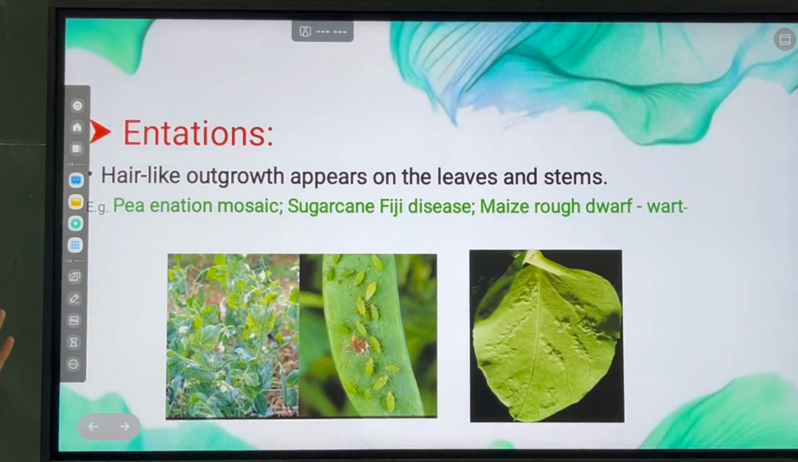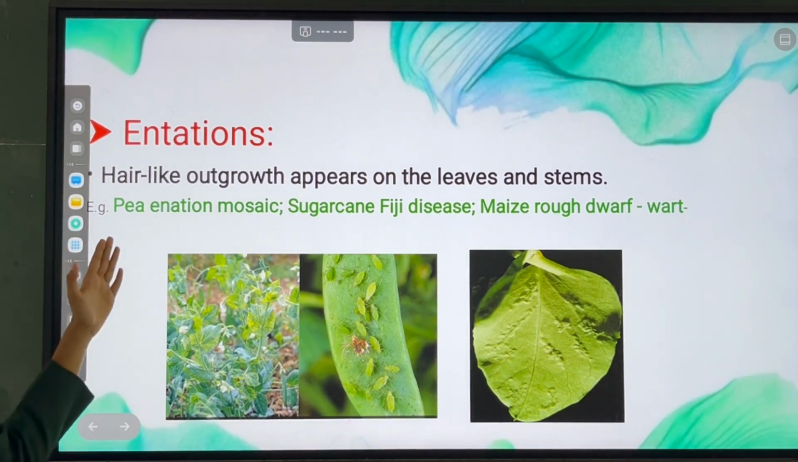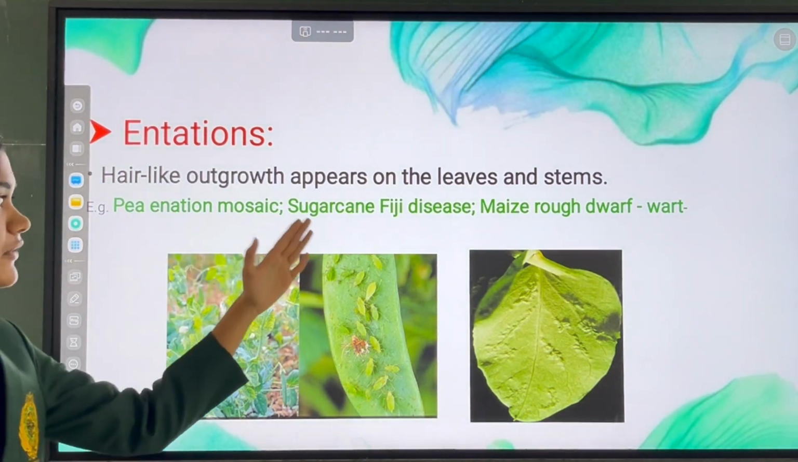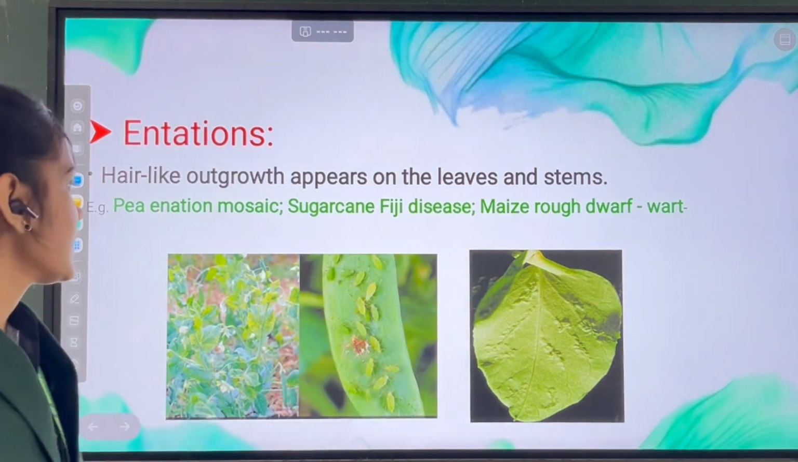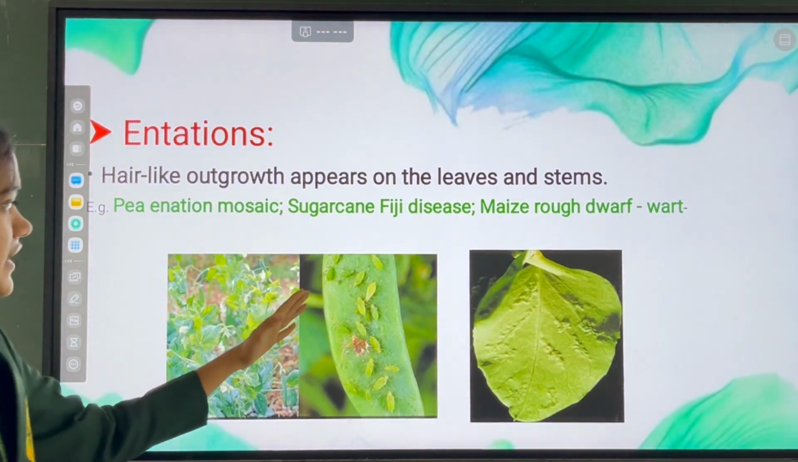And the next symptom is enation. Hair-like growth appears on leaves and stems. Examples like pea enation mosaic, sugarcane fiji disease, maize rough dwarf disease. This is the symptom of pea enation mosaic.